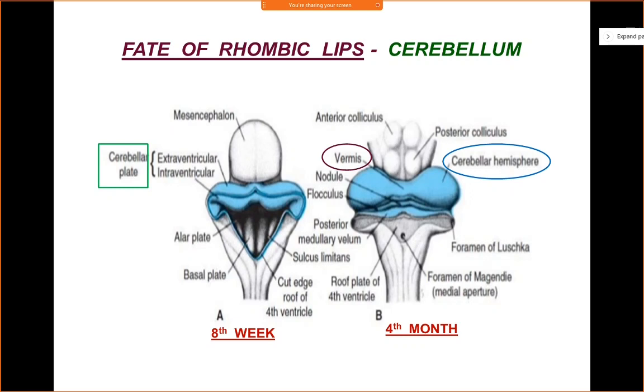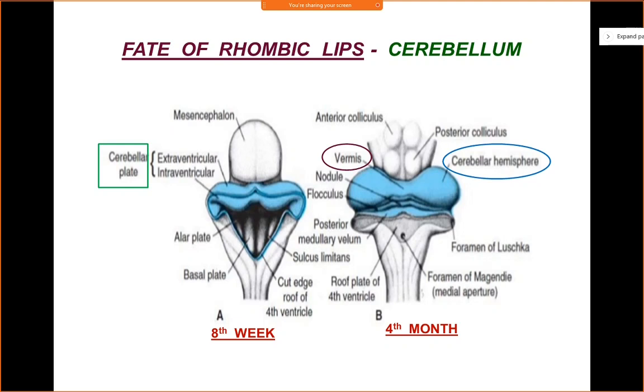Okay, now let us see further what happens to the rhombic lips. So what will happen to the rhombic lips? In the 8th week, you'll see that the rhombic lips further expand in size and get compressed from above downwards. So the rhombic lips will further grow in size, and with passage of time, they get compressed from above downwards and form a thick plate of tissue. So this plate of tissue is known as the cerebellar plate.